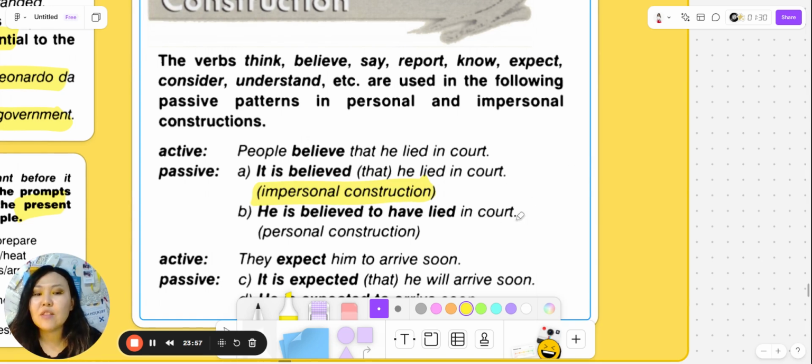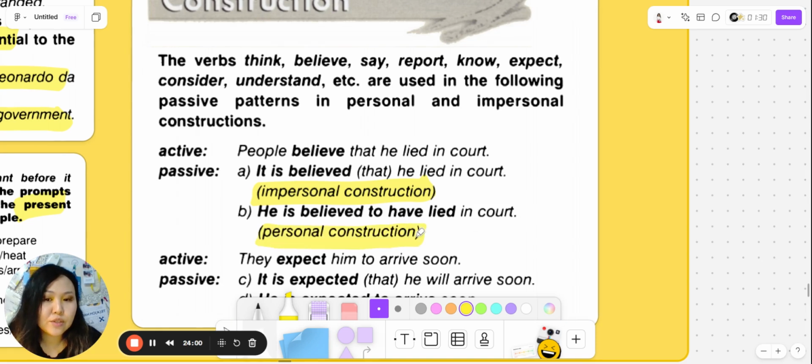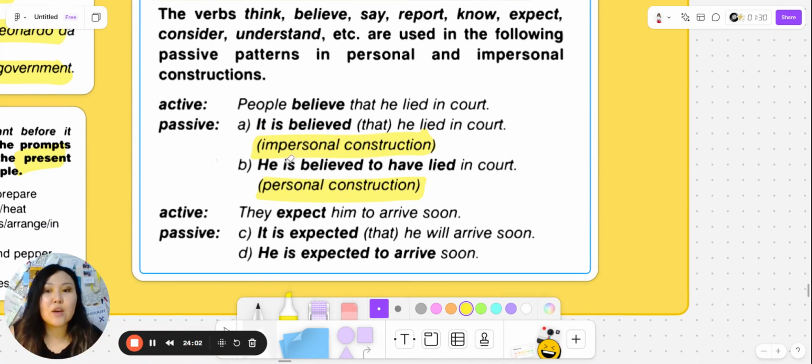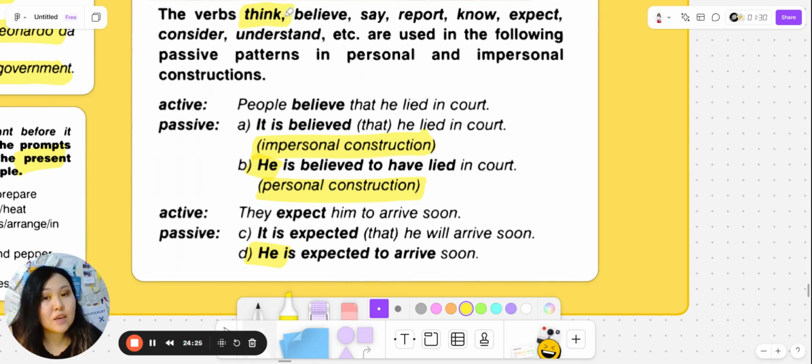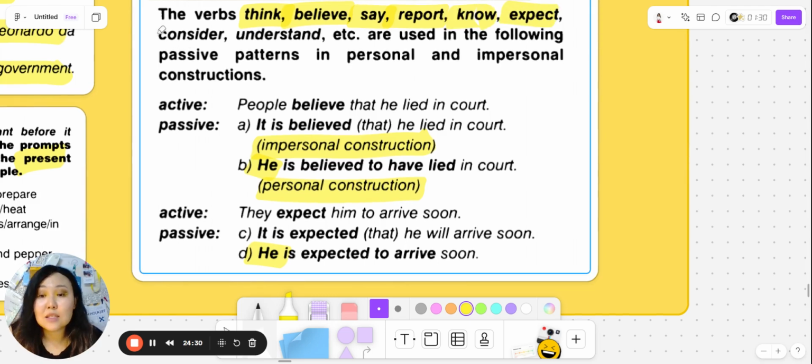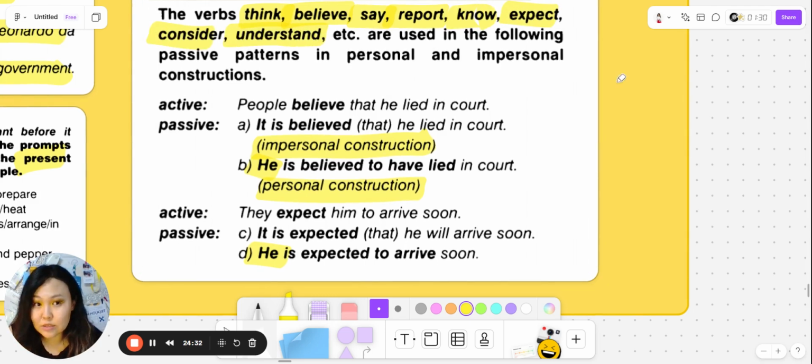Next one. He is believed to have lied in court. Also personal construction. Yeah, here we see he is believed. So we can use it in impersonal and in personal construction. Next example. They expect him to arrive soon. It is expected that he will arrive soon, and he is expected to arrive soon. Again, these verbs are think, believe, say, report, know, expect, consider, understand, and some others.